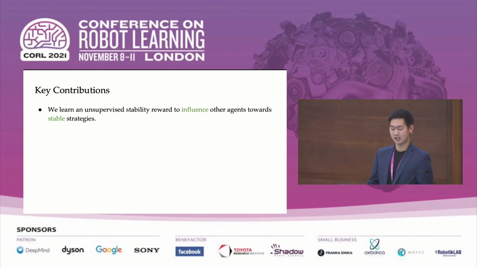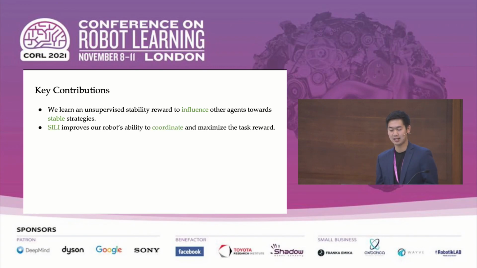And to summarize our key contributions and takeaways, we propose learning an unsupervised stability reward to influence other agents towards stable strategies. And we show that Lily improves our robot's ability to coordinate and maximize the task reward.